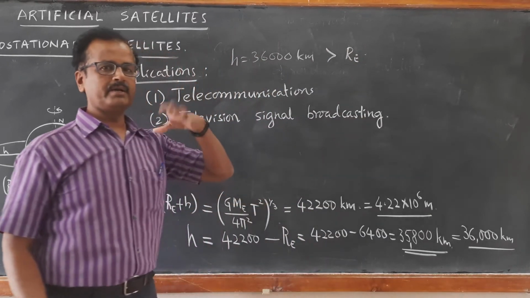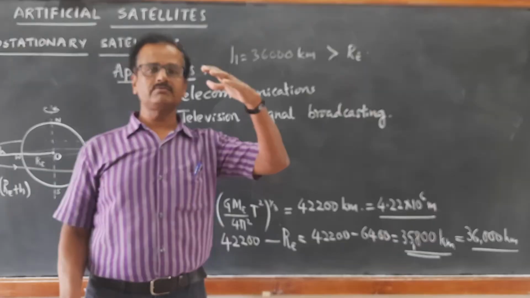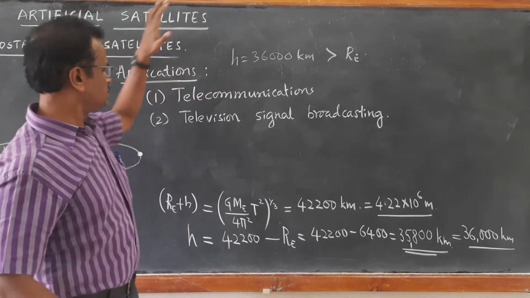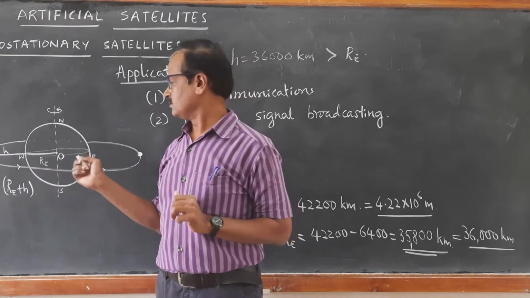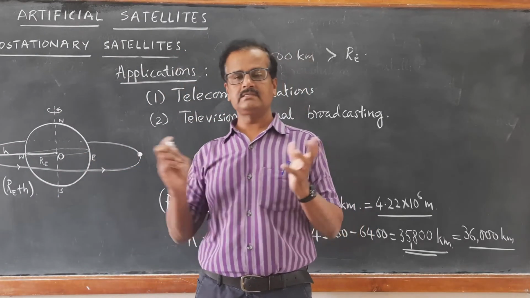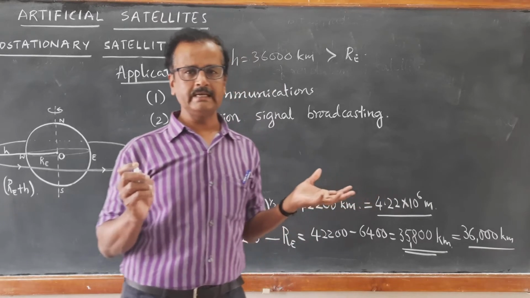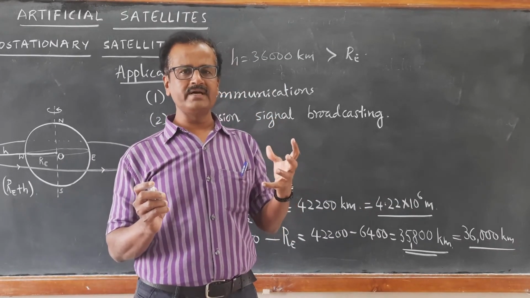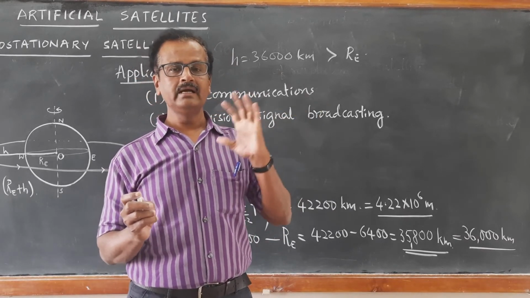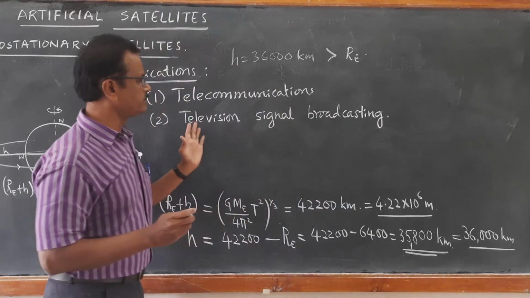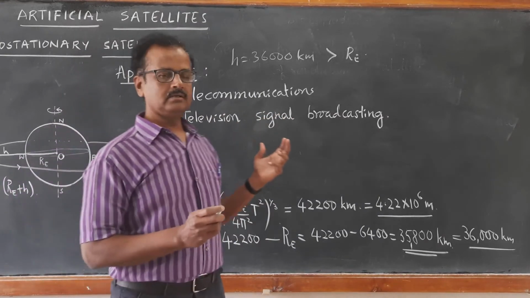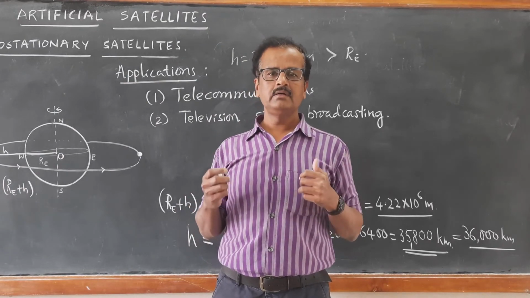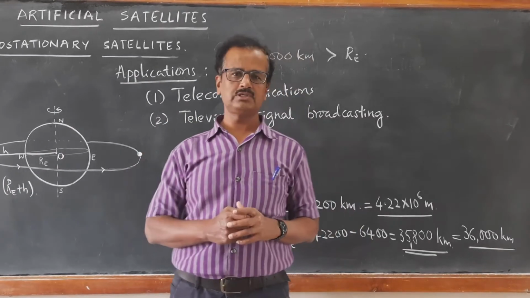So it can very well penetrate through all the layers of atmosphere, even the ionosphere, and then reach the receiver of this geostationary satellite, which amplifies those signals and rebroadcasts them. Live telecast can be enjoyed with the help of such geostationary satellites.